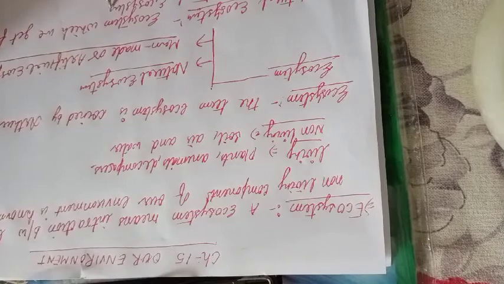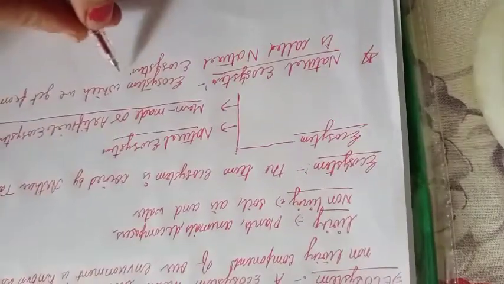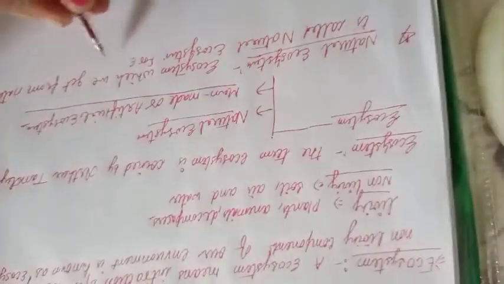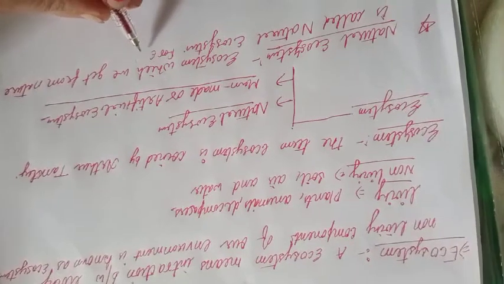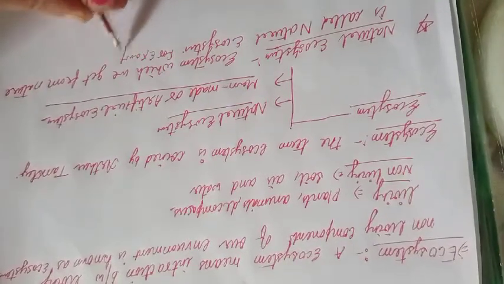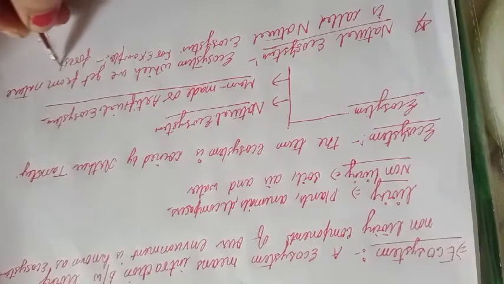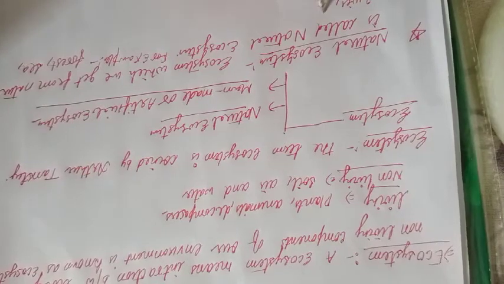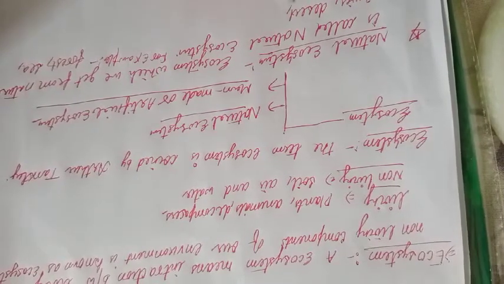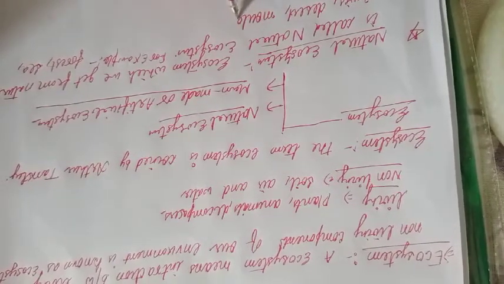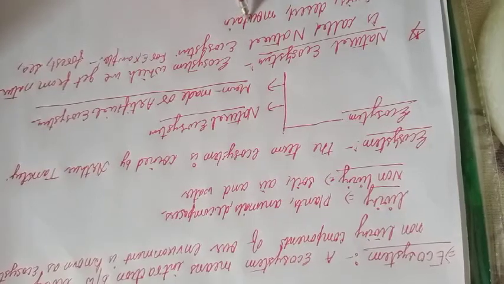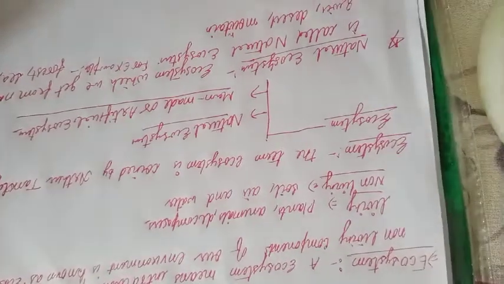For example, forest, sea, river, deserts, mountain, all are examples of our natural ecosystem.